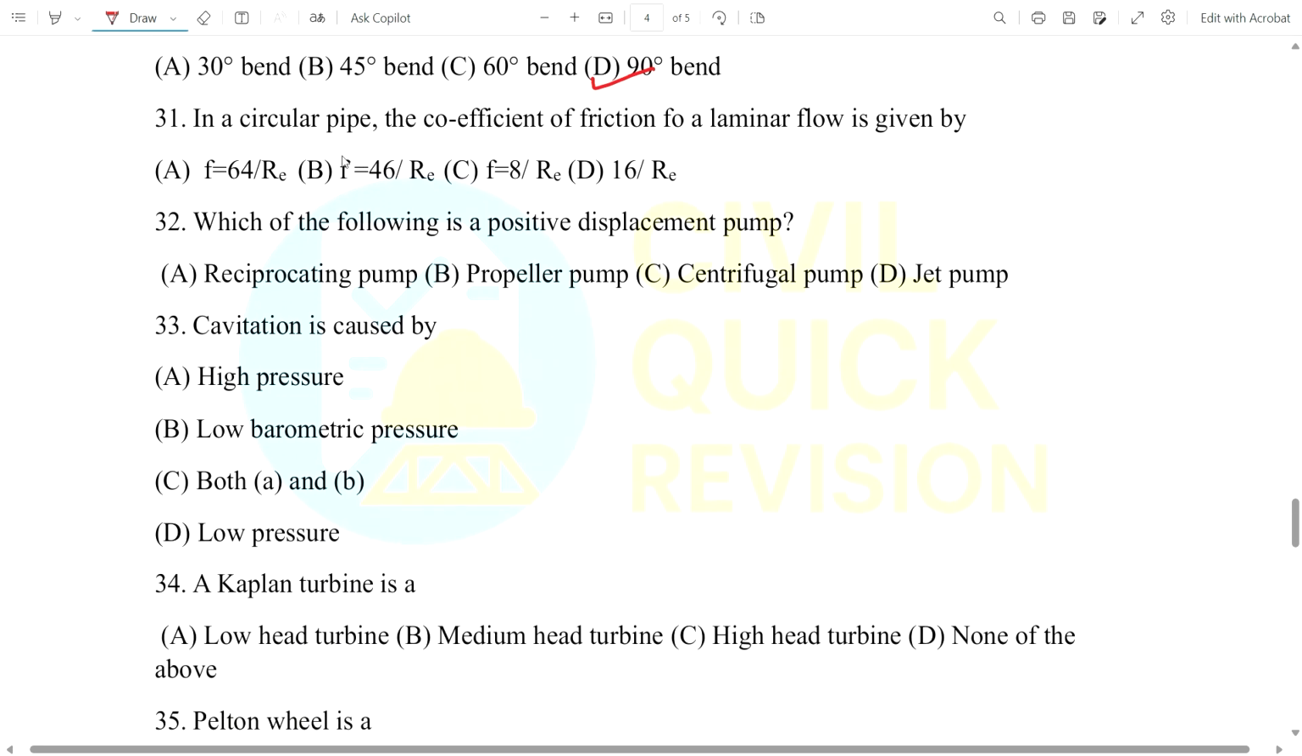Now question number 31. In a circular pipe, the coefficient of friction for a laminar flow is given by f is equal to how much? You see, f is equal to 64 by Re is the correct answer.